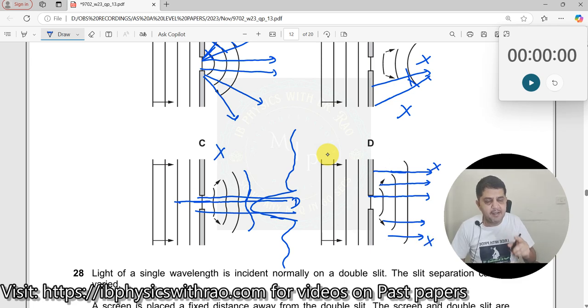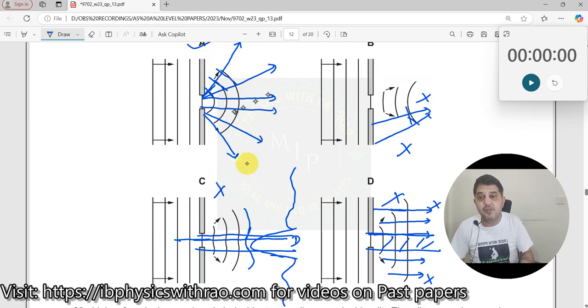In any diagram in which at least one of the rays is violated, that diagram is incorrect. So here, the 2, 3 rays and all the rays beyond this region are definitely violated. Here there is a dark band, so this is violated. This is the only one which actually holds good, because Huygens' principle tells you that the waves will start moving in all directions. As a result, A is the right answer.